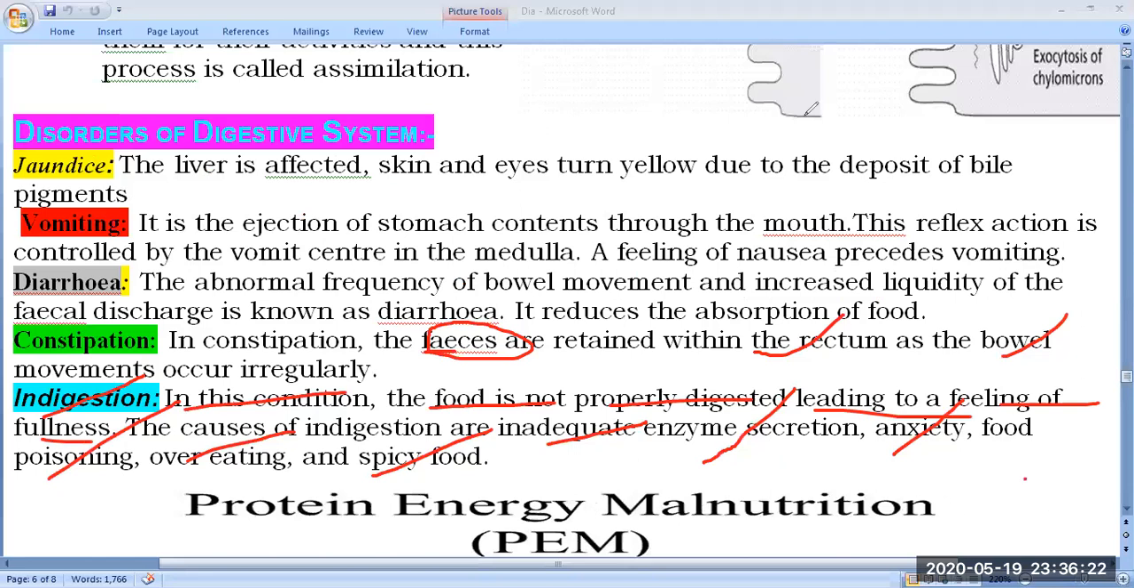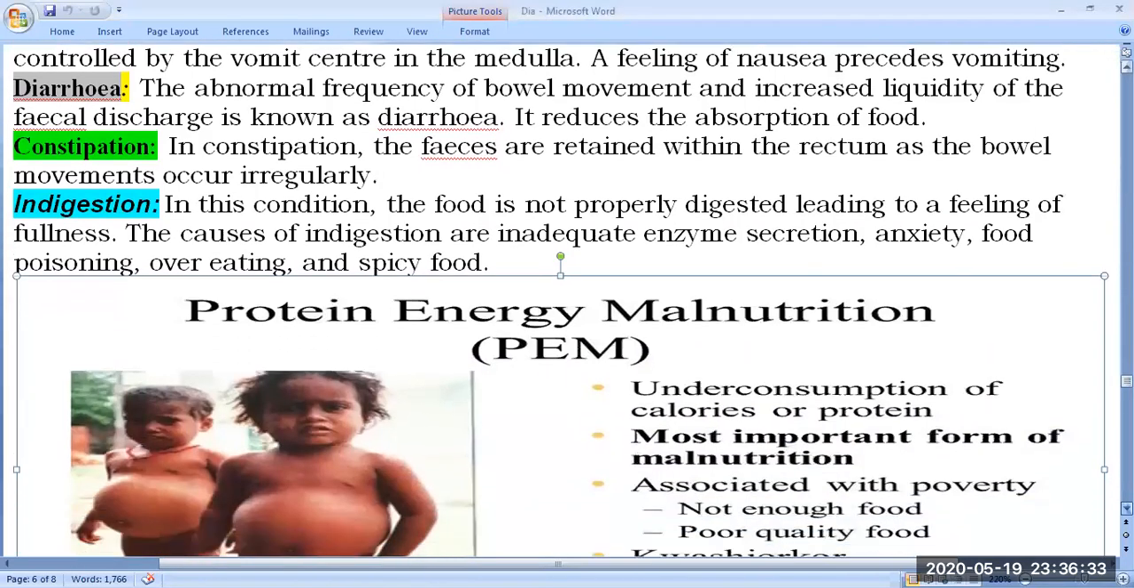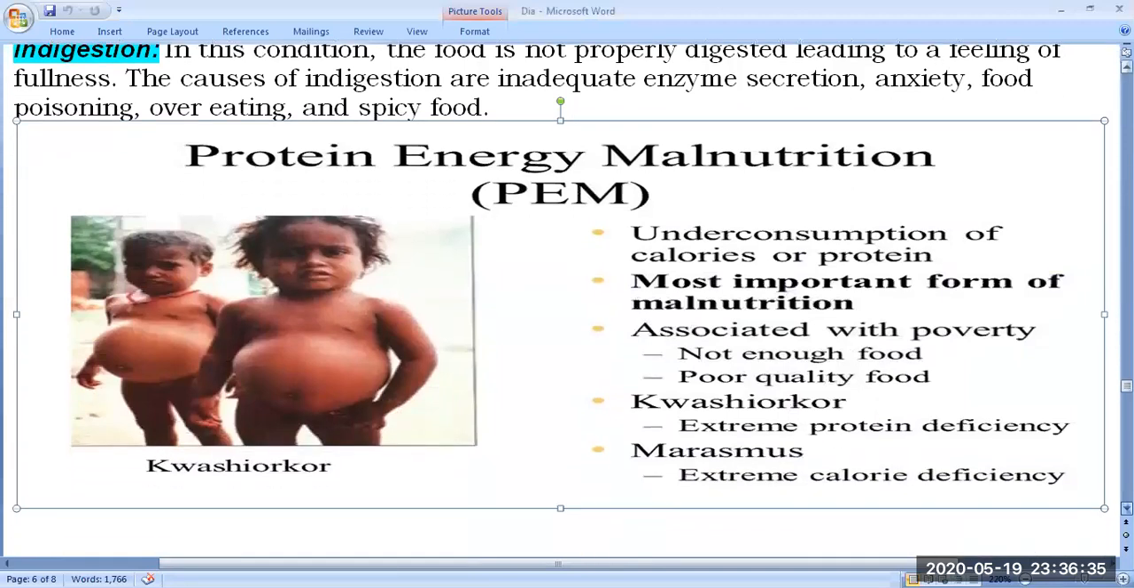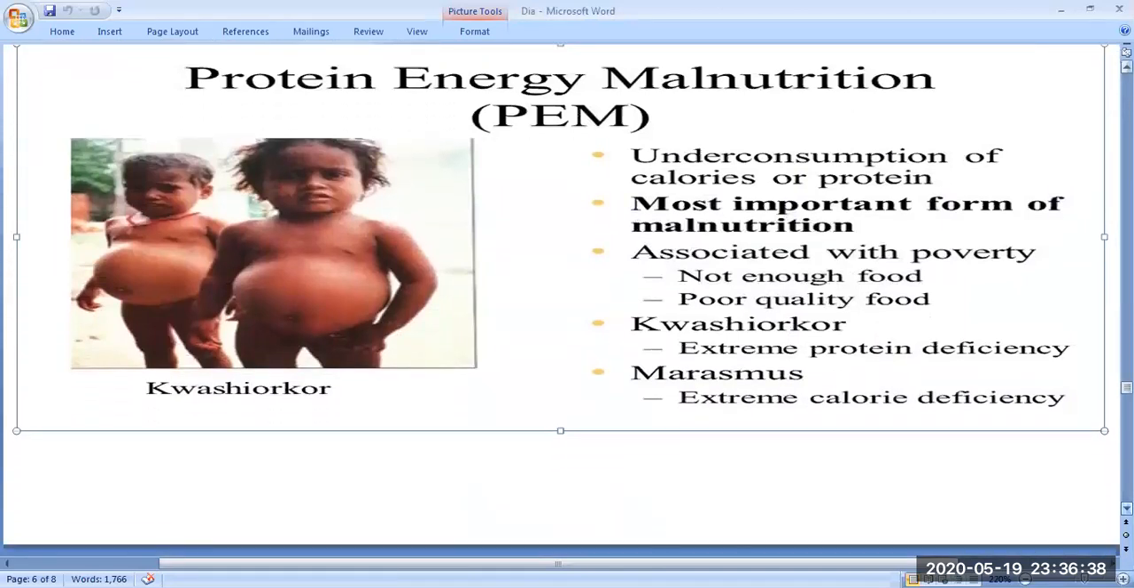Next, the second topic is named PEM. PEM stands for protein energy malnutrition. This type of disease is found in countries which are very poor in condition, like South Africa, which is also known as the dark continent. That means you can say simply this is a very poor country. Due to this they have also given the name dark continent.